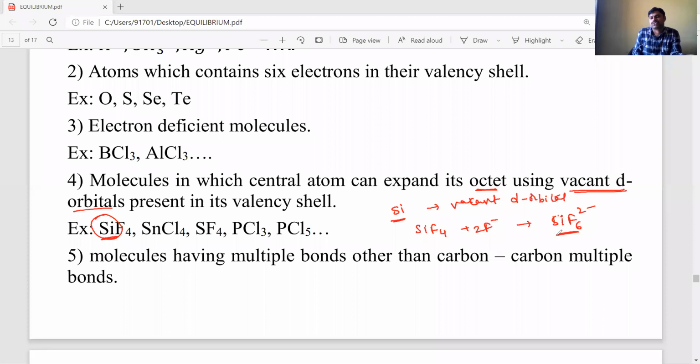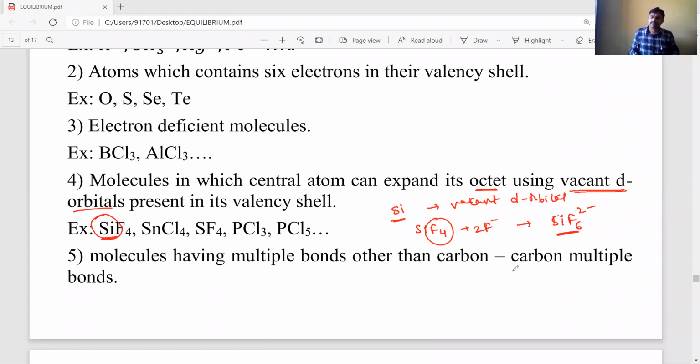That means 4 bonds can be converted into 6 bonds; the covalency for third period elements can be a maximum of 6. Covalency 6 means around the central atom there are 12 electrons, which means expanded octet electronic configuration.